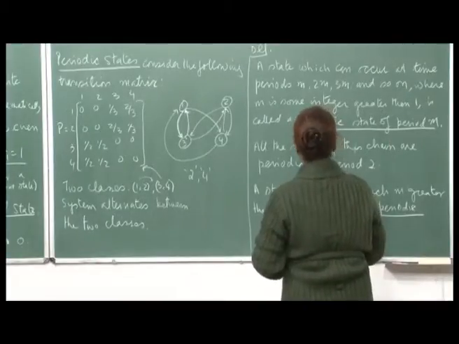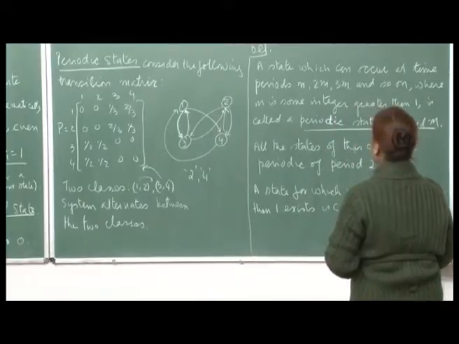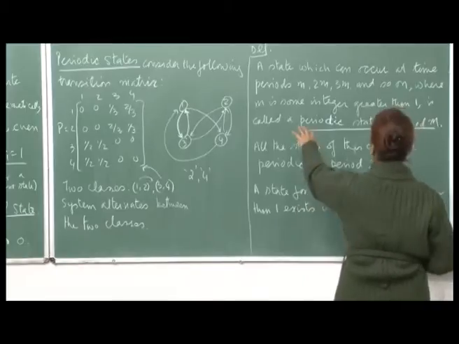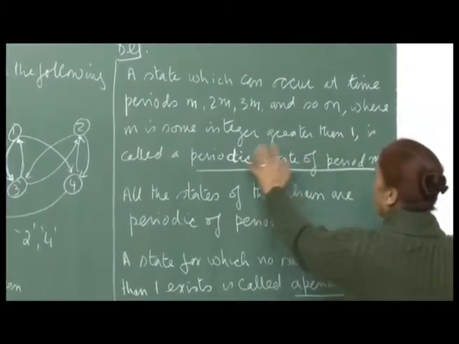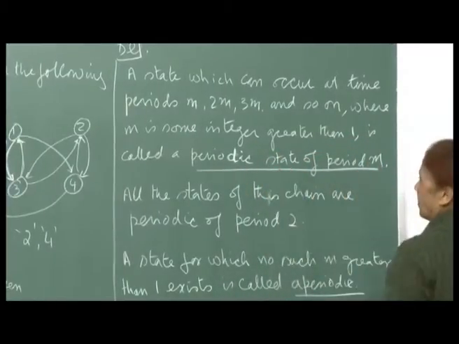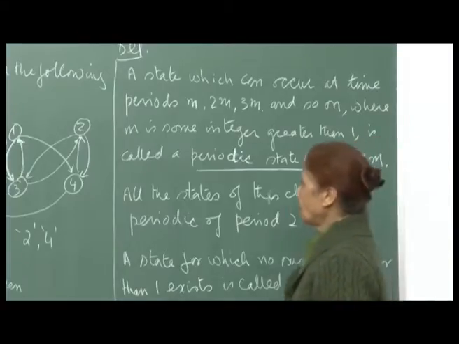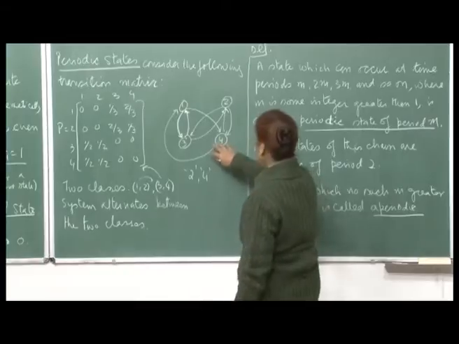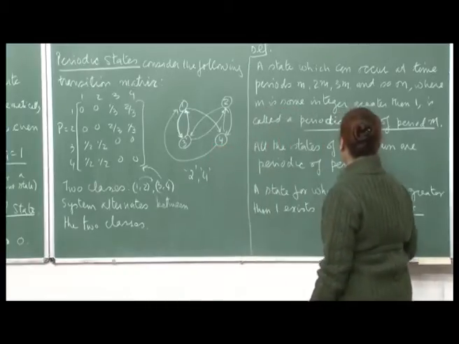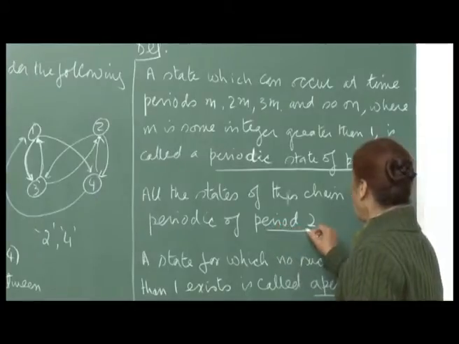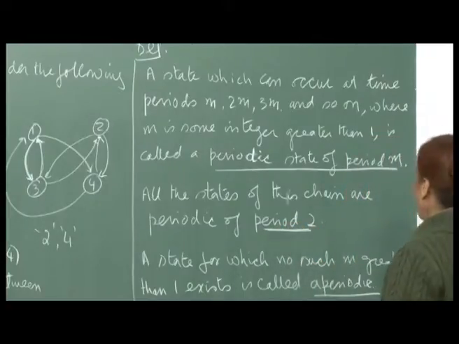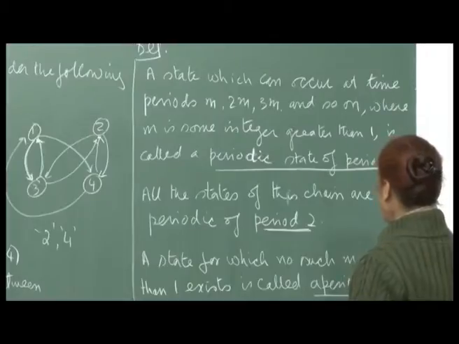So, we will say that a state which can occur at time periods m, 2m, 3m and so on, where m is some integer greater than 1, is called a periodic state of period m. Therefore, using this definition, you can say that all the states of this particular chain are periodic of period 2. A state for which no such m greater than 1 exists is called aperiodic.